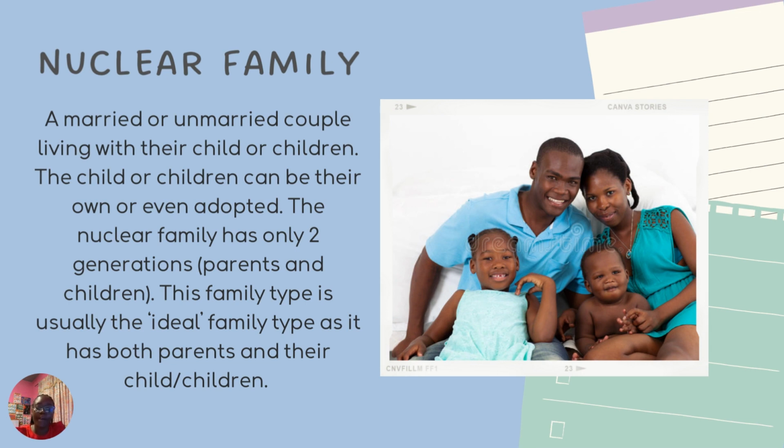The first family type we'll be looking at is the nuclear family. A nuclear family is a married or unmarried couple living with their child or children. The child or children can be either their own or they can be adopted. The nuclear family has only two generations. As you can see in the photo, you see the parents, who are one generation, and the children, who are the next generation. This type of family is usually the ideal family type, as it has both parents and their child or children.